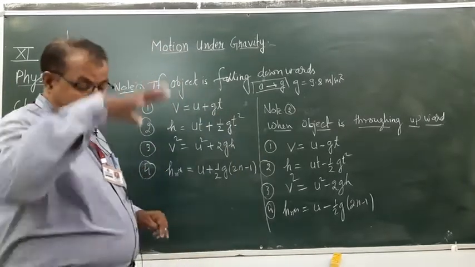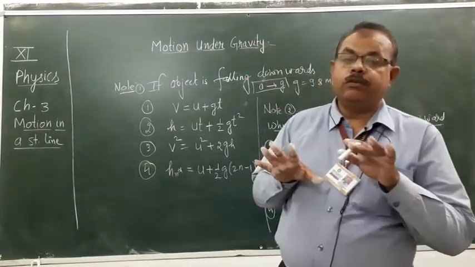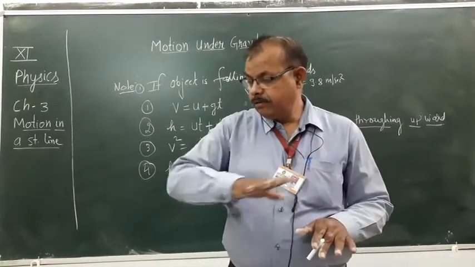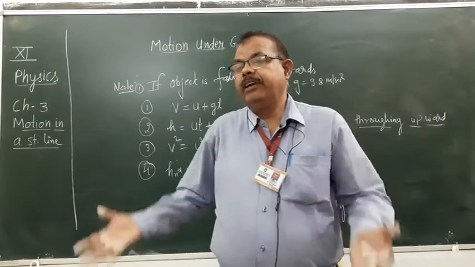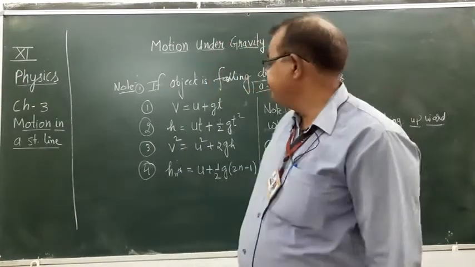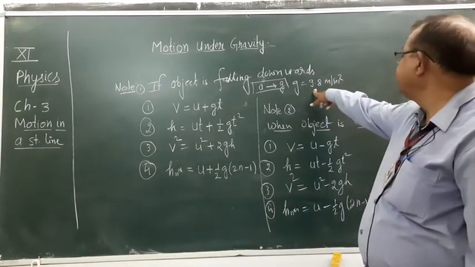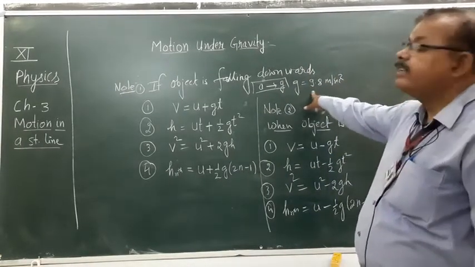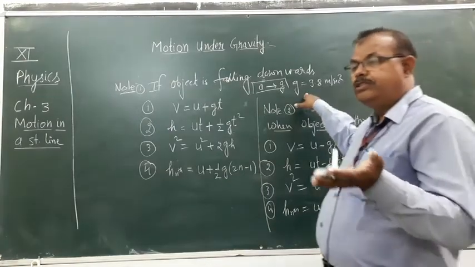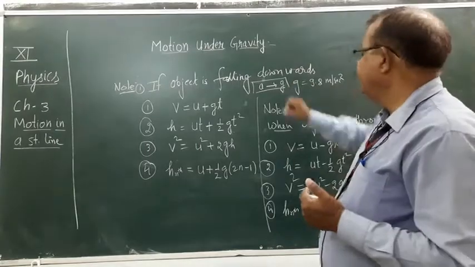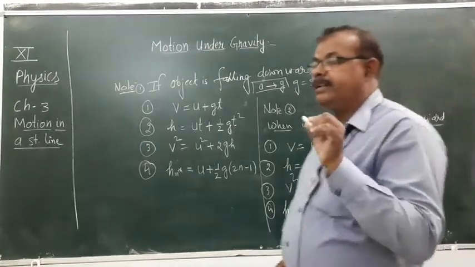And when an object is falling downwards, in that case these equations. When an object or body is moving on a surface, then acceleration a is used and the value of a will be given. Here the value of g is 9.8 meter per second square in SI system. If we use the CGS system, then its value will be 980 centimeter per second square.